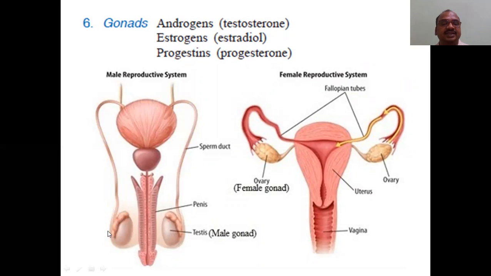Testis, this is the testis, produces the testosterone. Name itself indicates testis, testosterone, males. Whereas a female reproductive system has two hormones, one hormone extra than that of the male. Male is having only one, whereas female is having two important hormones, estrogens and progesterone. These are secreted by the ovaries. Okay, it is a female reproductive system. You can see the uterus here.